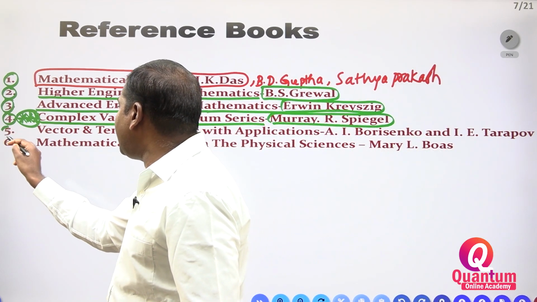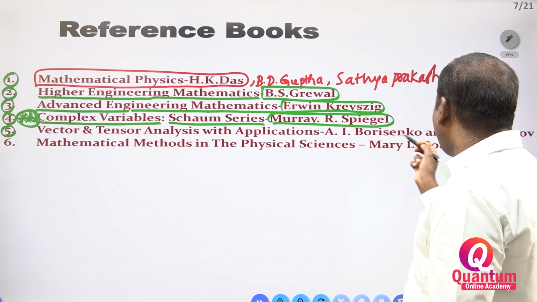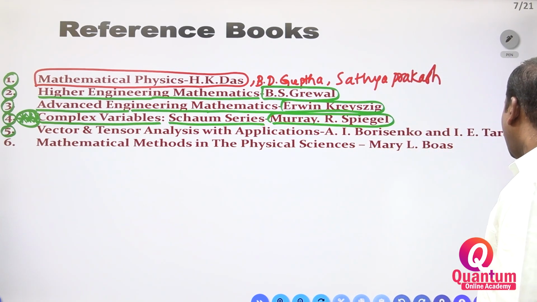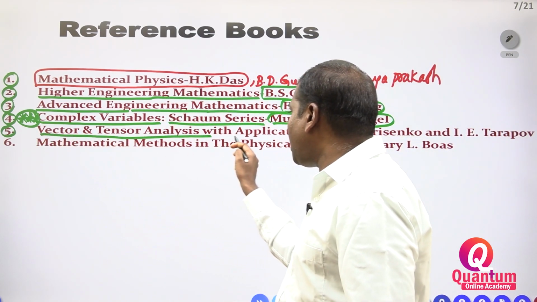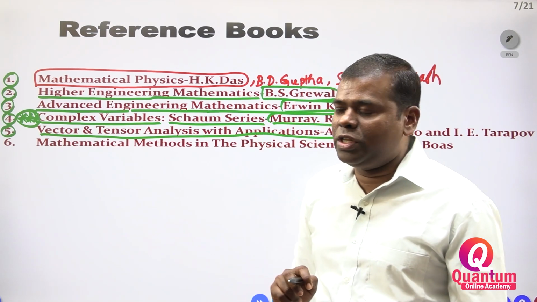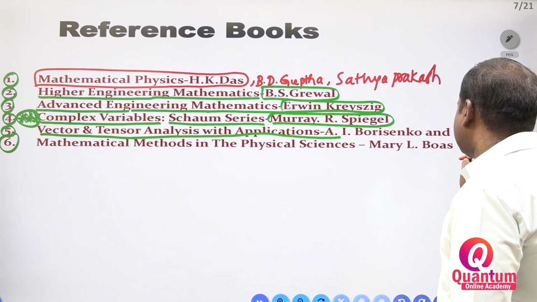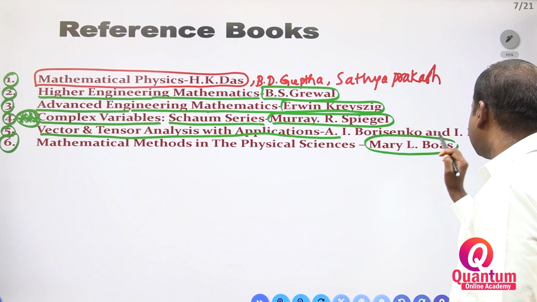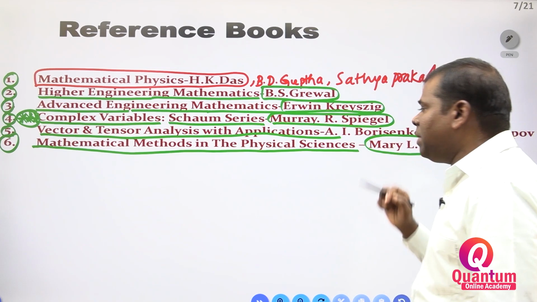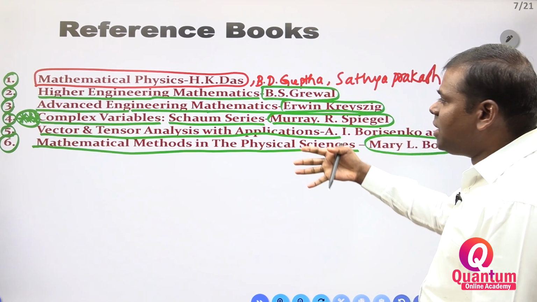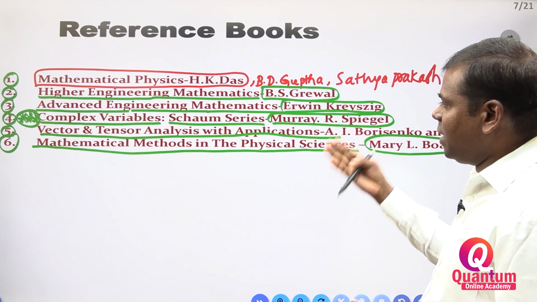Next, Vector and Tensor Analysis with Applications, A.I. Borisenko and I. Tarapov. For tensor purposes, you have to follow this one. Next, Mathematical Methods in the Physical Sciences, Mary L. Boas. This is also a nice book. Within these books, any one book you have to buy, no problem. All the content is there.